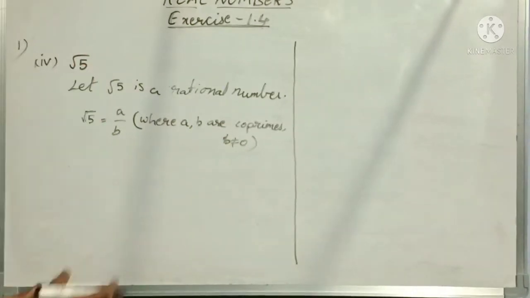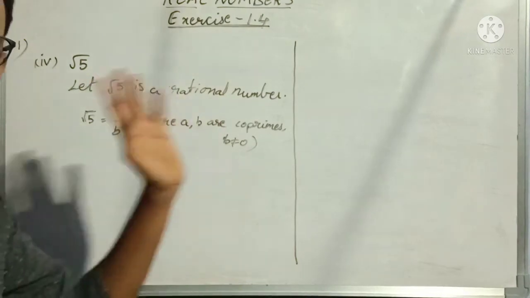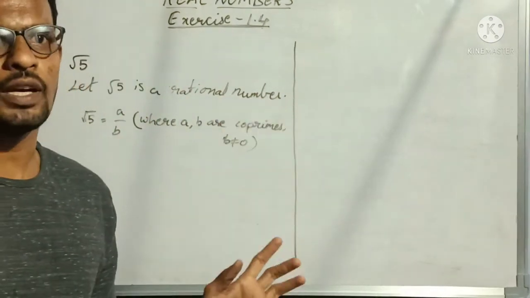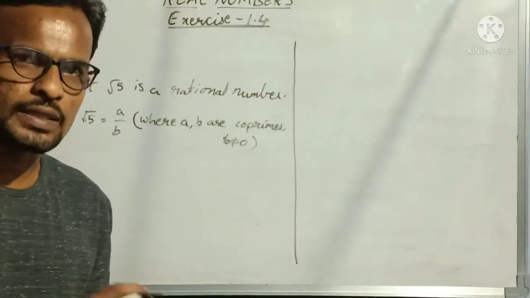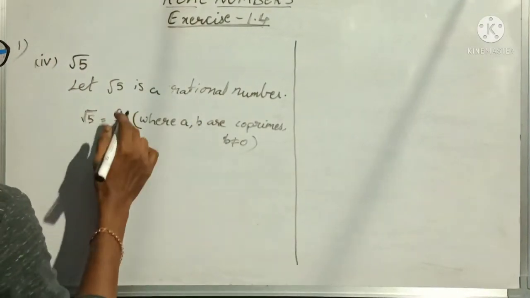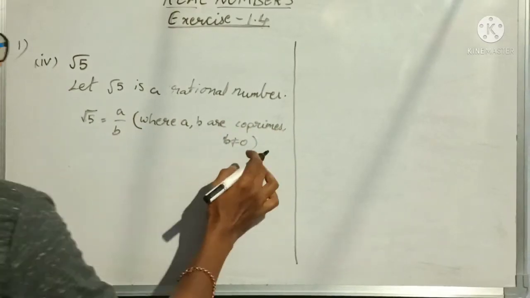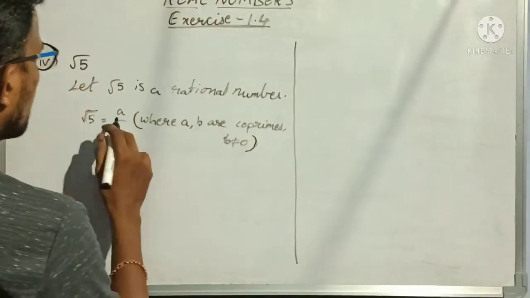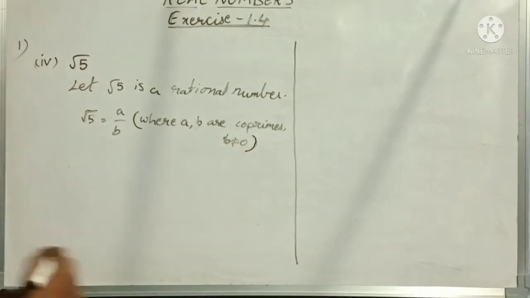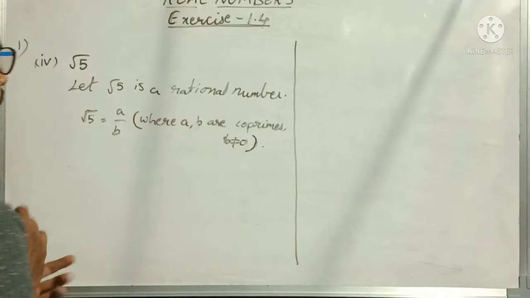At least now you understand this problem, guys. If anyone is feeling congested in the first problem, if you understand the second problem, then you can do the remaining problems very easily. Clear? So now suppose root 5 is equal to a by b, where a, b are co-primes and b not equal to 0. Definitely for rational numbers b should not be equal to 0. This is our assumption.